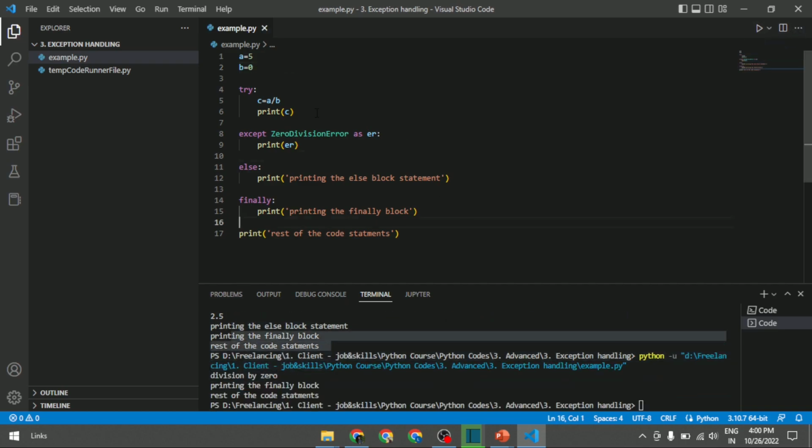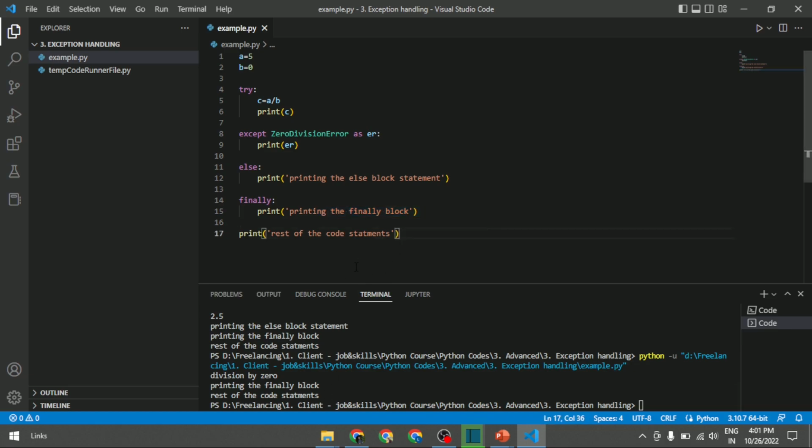Here, 5 divided by 0. When the try block gets evaluated, a divided by c, it will face an error here. Then the except block will be triggered and will check for the error. So it will print an error called division by 0. Since we found an exception, the else block won't be printed, so the else block output is not available. The finally block will be printed whether or not you found an exception, and finally the rest of the code statement is executed.